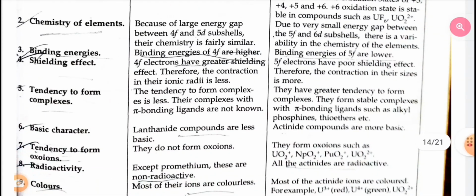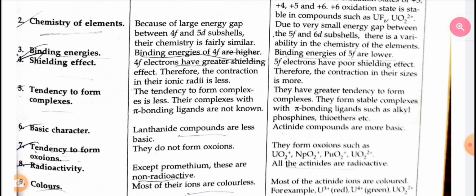Fifth, the tendency to form complexes. The tendency to form complexes is less in lanthanoids. Their complexes with pi bonding ligands are not known. They have a greater tendency to form complexes in actinoids. They form stable complexes with pi bonding ligands such as alkyl phosphine, thioether, etc.